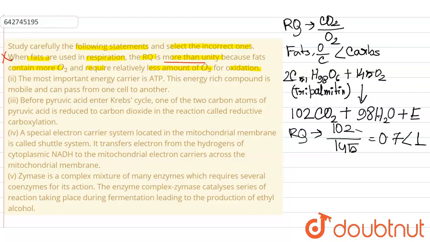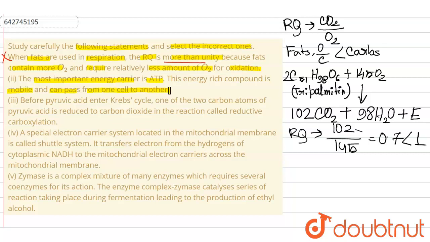Now the second statement: the most important energy carrier is ATP, and these energy rich compounds are mobile and can pass from one cell to another. ATP or adenosine triphosphate is an energy carrying molecule, and it is found in cells of all living things.